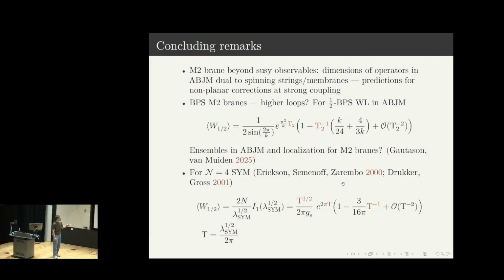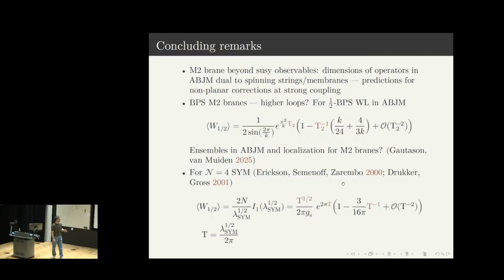So for N=4 super Yang-Mills, you can ask the same question. Here I wrote down the expression, which is in fact valid in the planar limit when N is taken to be large, while for general lambda and N, the expression is in terms of Laguerre polynomials. But anyway, you can still expand this expression for large lambda, which gives you effectively an expansion in terms of the effective string tension.